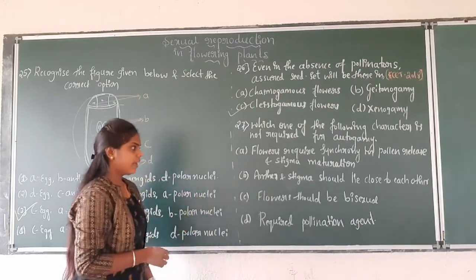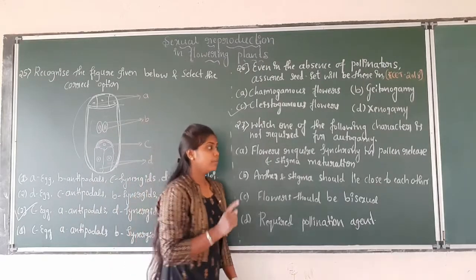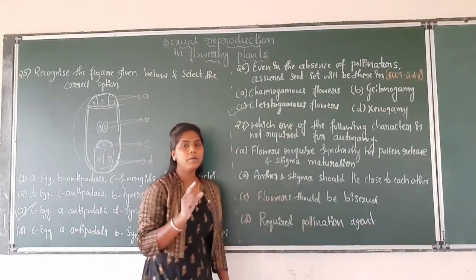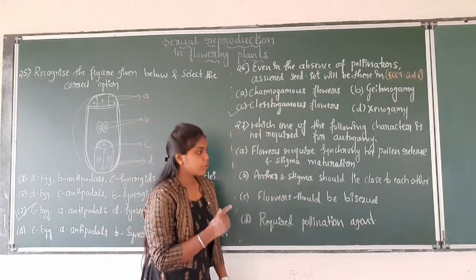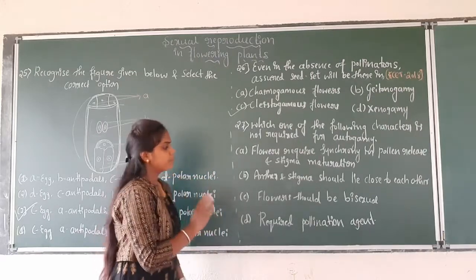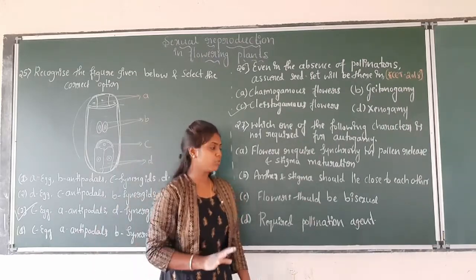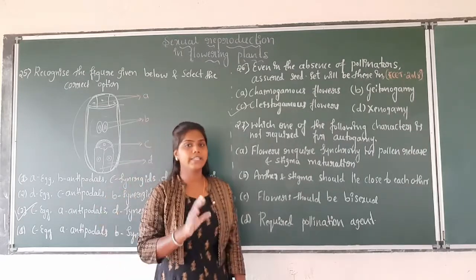Okay. Here option A is flowers require synchrony in pollen release and stigma maturation, and option B, anther and stigma should lie close to each other. C is flowers should be bisexual. Option D, required pollination agent.